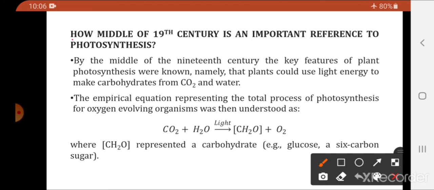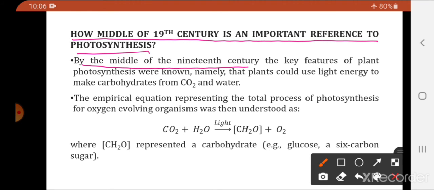Now, how the middle of 19th century is an important reference to photosynthesis. By the middle of 19th century, the key features of plant photosynthesis were known, namely that plants could use light energy to make carbohydrates from carbon dioxide and water.